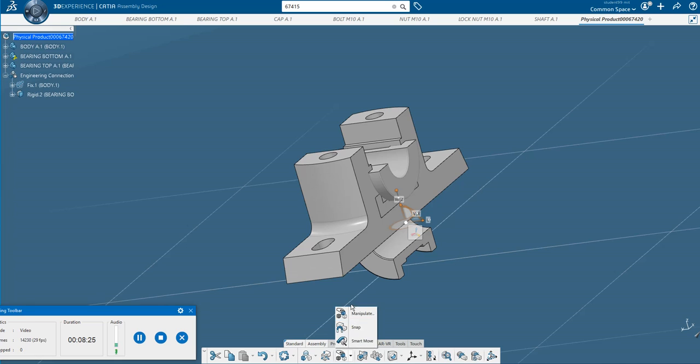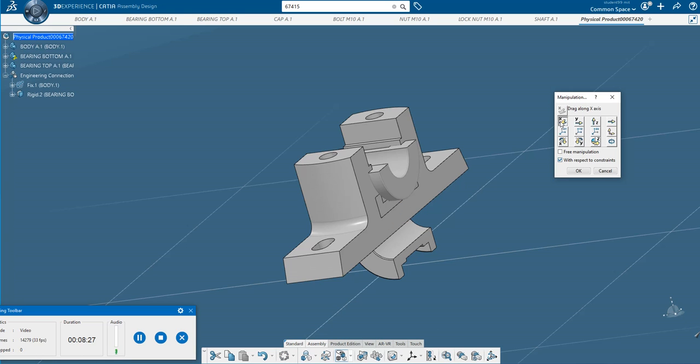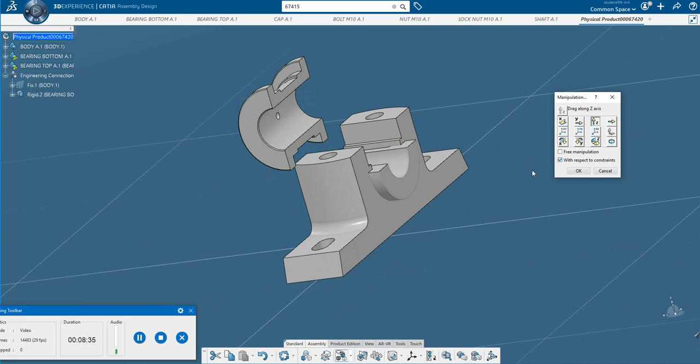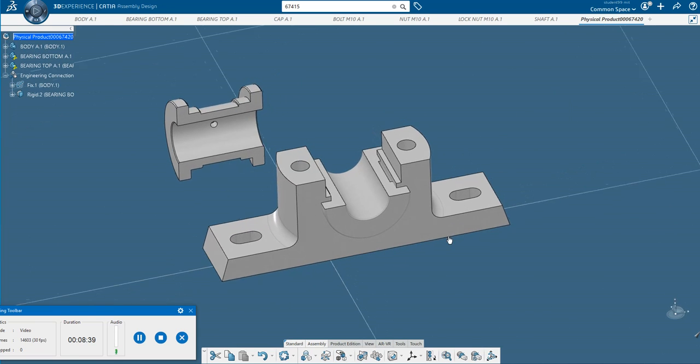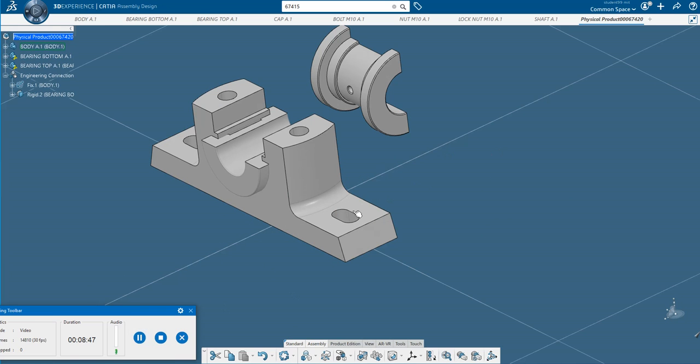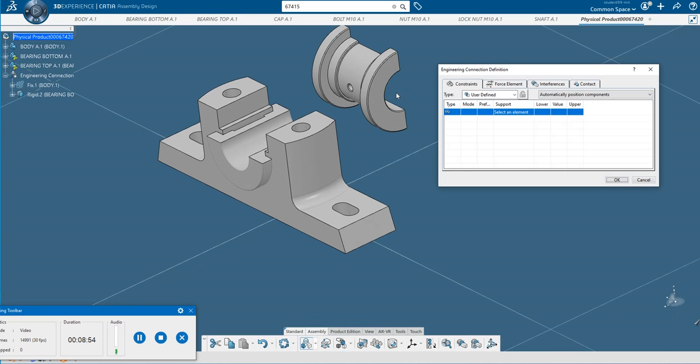Before that I will reposition this part using the manipulator. In this direction I'll move it a little bit. Okay, now the part is here. Now I will apply the engineering connections for this. So first I will take the axis here, this axis.